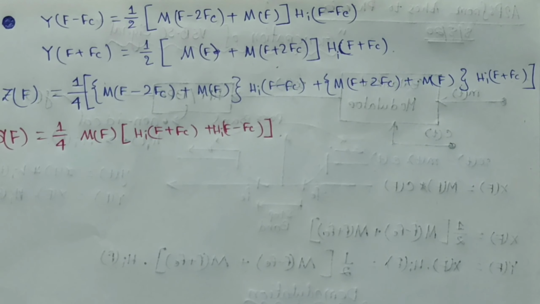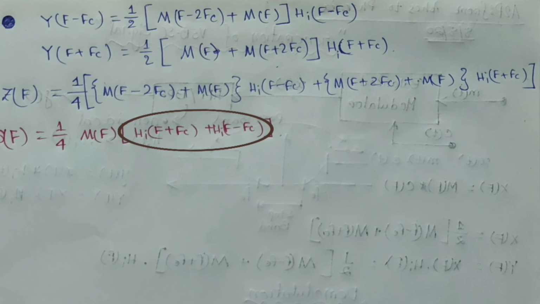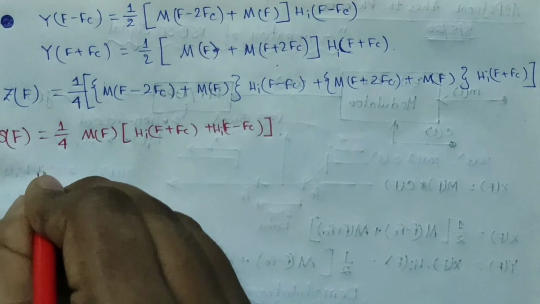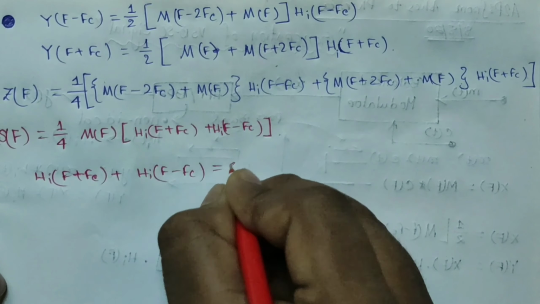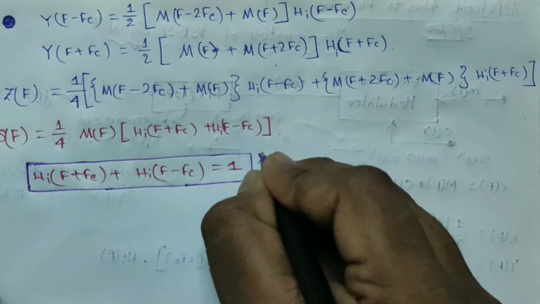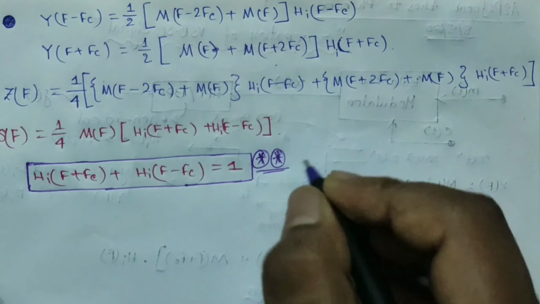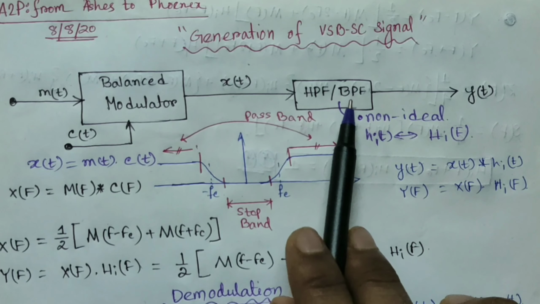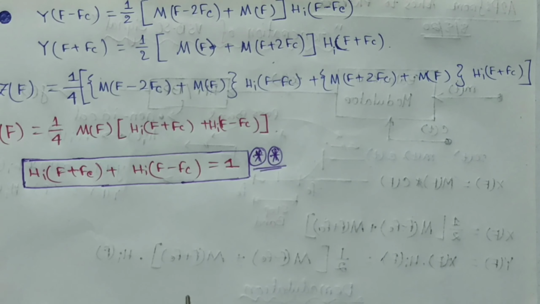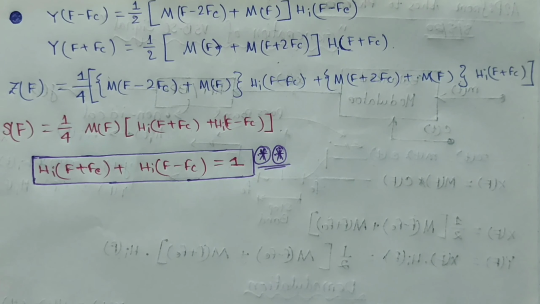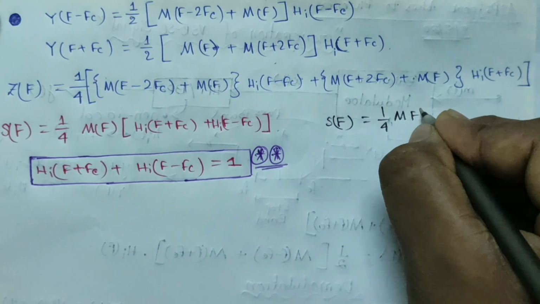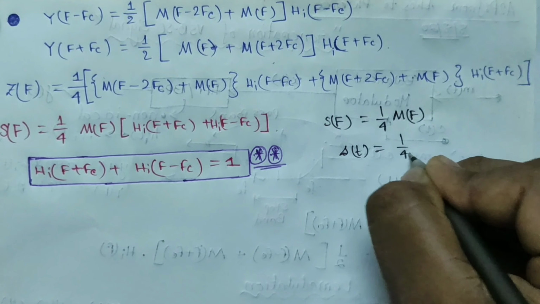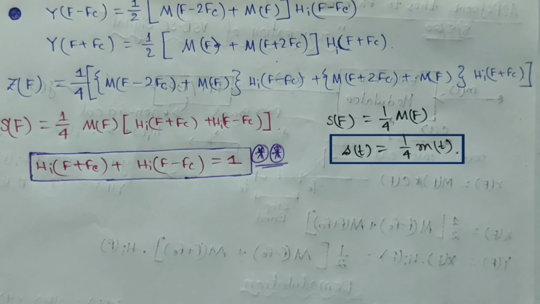Now since it is intended that S(f) is equivalent to M(f), this term here should be equal to some constant, say 1. So H(f plus fc) plus H(f minus fc) is 1, and this is the condition for the non-ideal high pass filter or band pass filter. So the non-ideal filter that we will be using here should have characteristics for which this condition holds, and when this condition holds, the output S(f) will be 1 upon 4 M(f), that is s(t) will be 1 upon 4 m(t), and thus we have demodulated the VSB-SC signal.